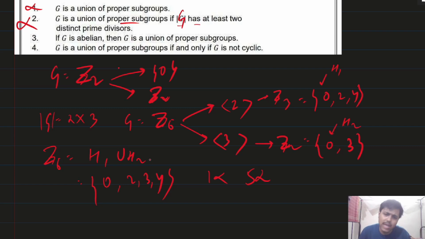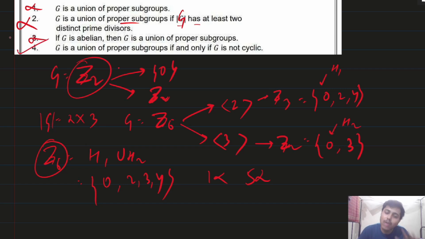Z6, you just take as an example. You think about the proper subgroups. Now you see, can I write the union? No, I cannot. So with the help of this, option 3 also you automatically discard. See, G is abelian. I took Z6 as abelian, and Z2 is also abelian. It is telling me that in any case it holds, but I took an example where it is not possible. So option 3 is also discarded, and with that you can pick the fourth option.